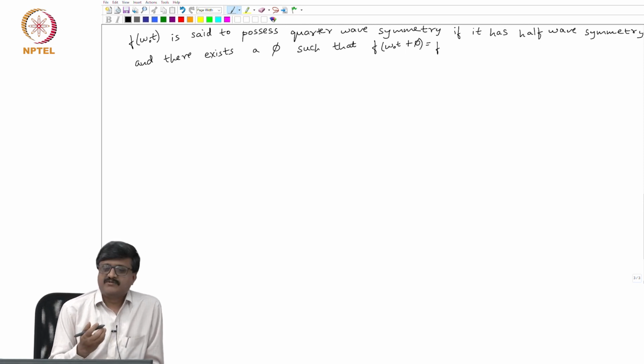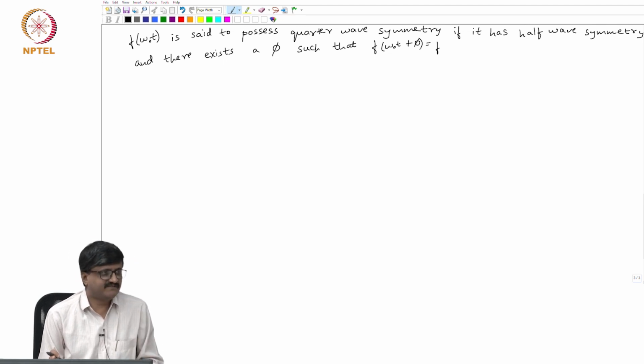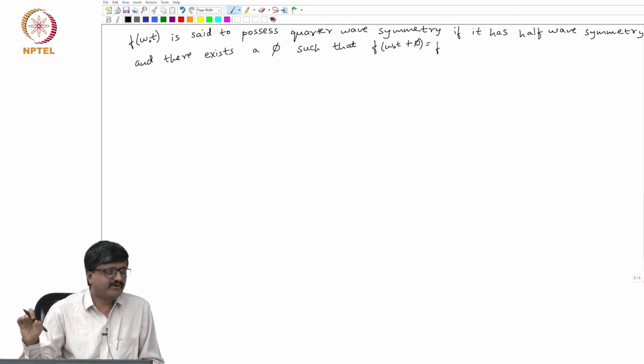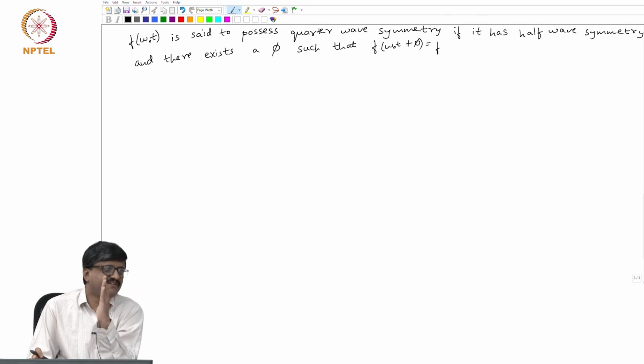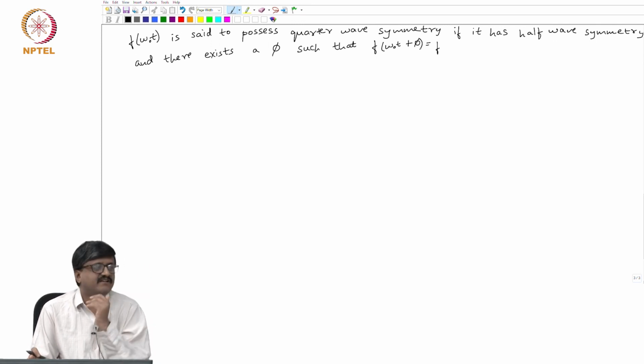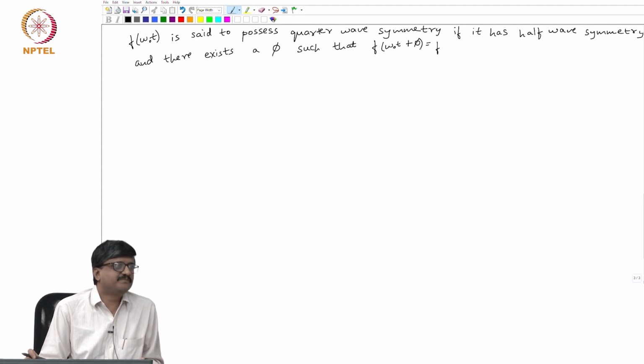I am shifting the axis, where omega o t equal to 0 is the vertical axis, since our independent variable is omega o t. I am just shifting the position of the vertical axis such that this function becomes an even function, that is all I am trying to do.